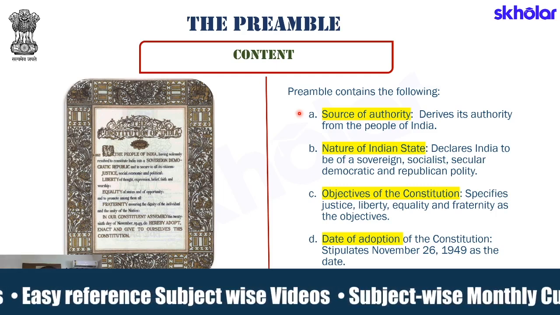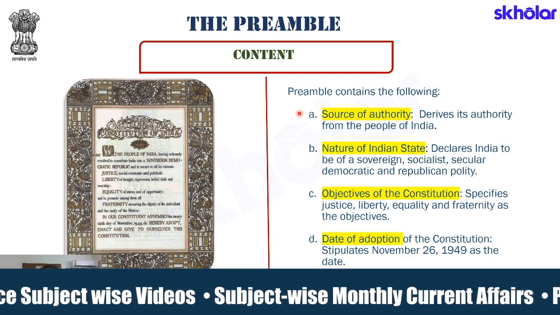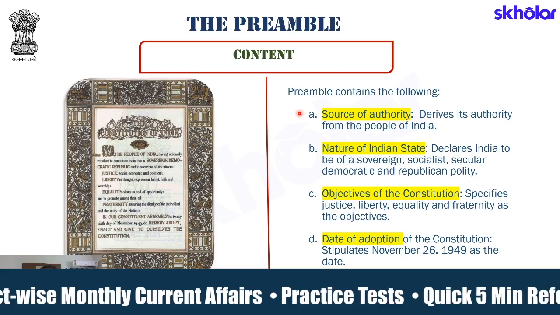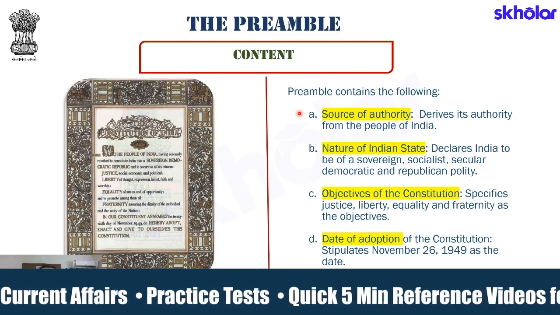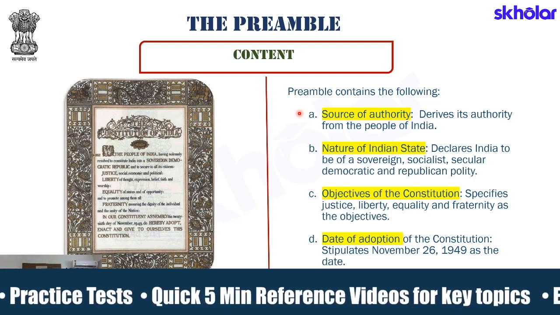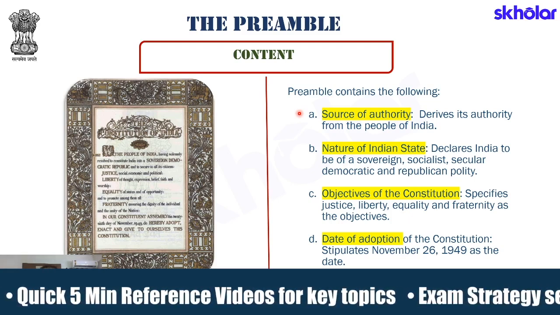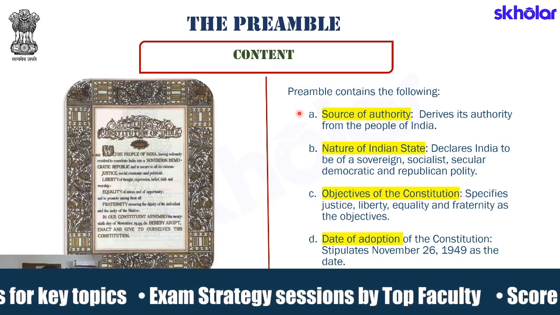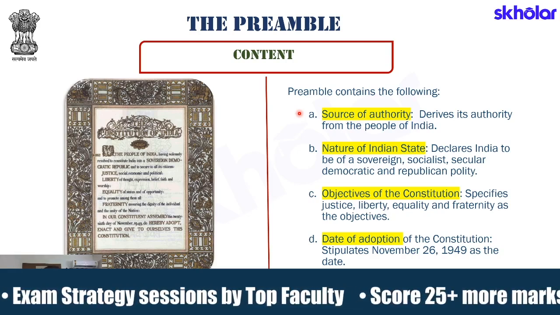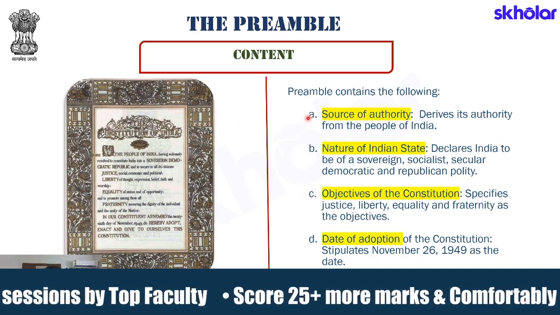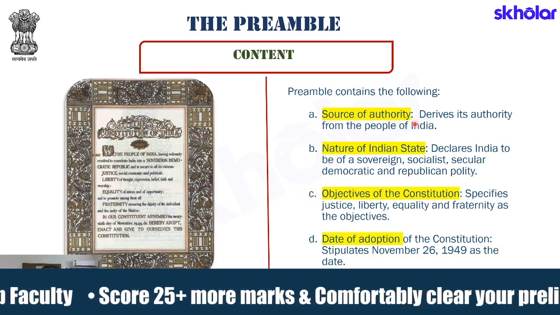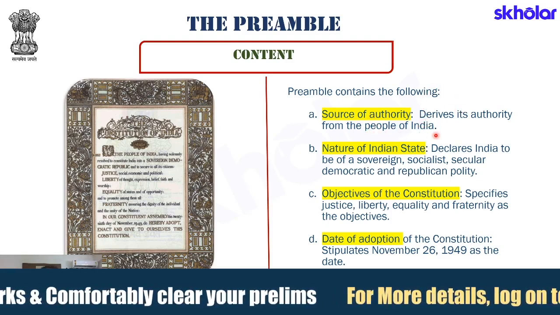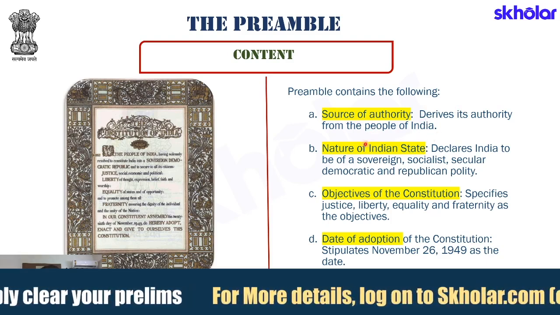That is, the constitution cannot be the source of our powers. The constitution will be the consequence of the values that we seek to achieve. That is why there is something called the basic structure in the Indian constitution, which tries to protect that essence of us being Indians. We will understand this point in detail when we come to some of the landmark judgments we will be studying. But just keep in mind that the preamble gives us the source of authority, and it says that the source of authority of this constitution is the people of India.